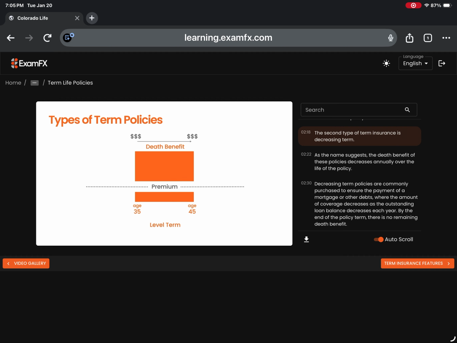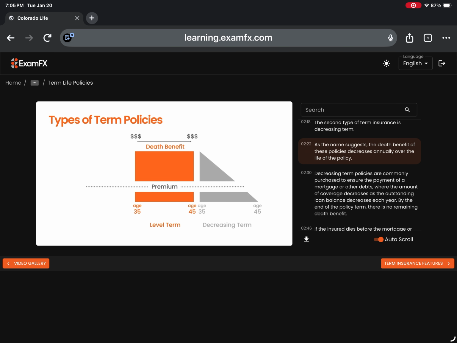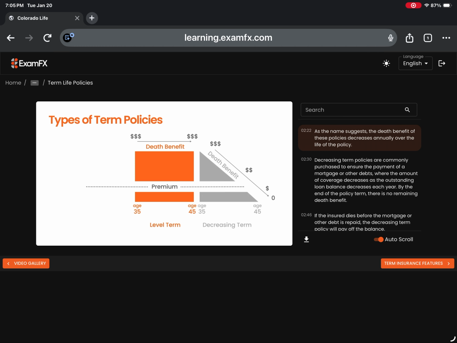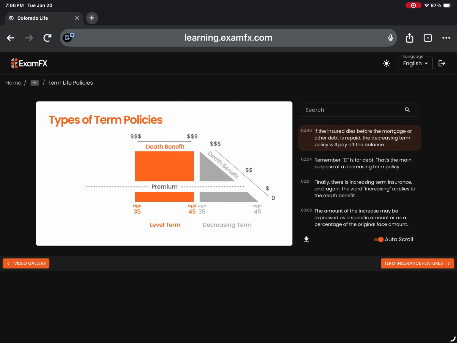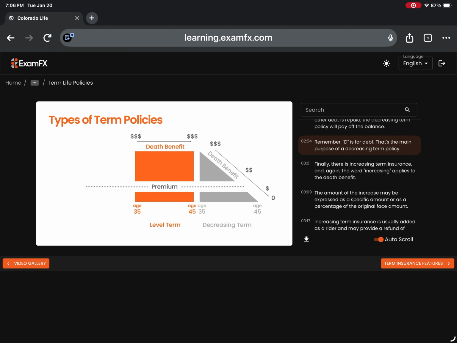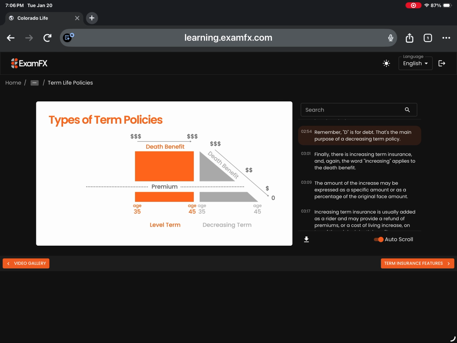The second type of term insurance is decreasing term. As the name suggests, the death benefit of these policies decreases annually over the life of the policy. Decreasing term policies are commonly purchased to ensure the payment of a mortgage or other debts, where the amount of coverage decreases as the outstanding loan balance decreases each year. By the end of the policy term, there is no remaining death benefit. If the insured dies before the mortgage or other debt is repaid, the decreasing term policy will pay off the balance. Remember, D is for debt. That's the main purpose of a decreasing term policy.